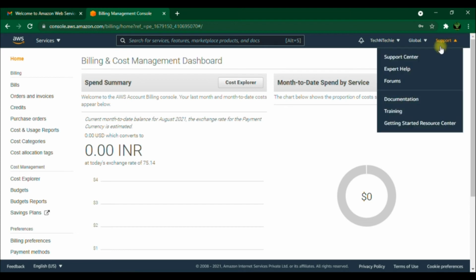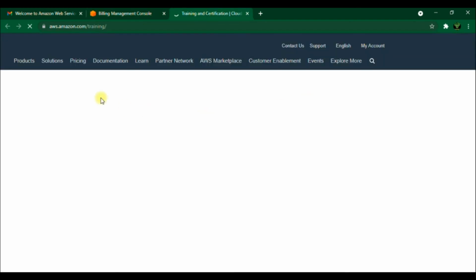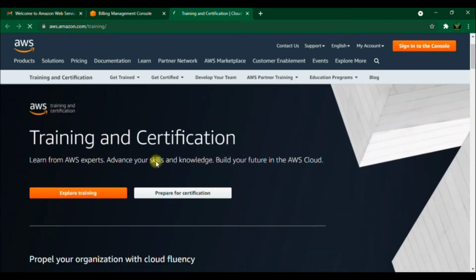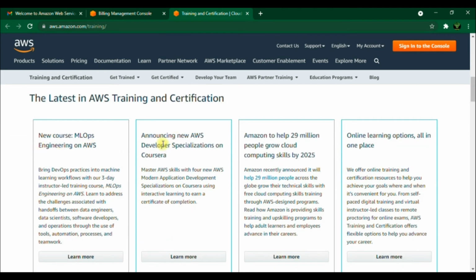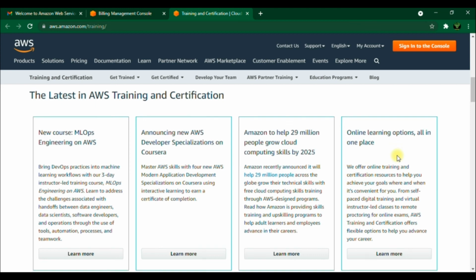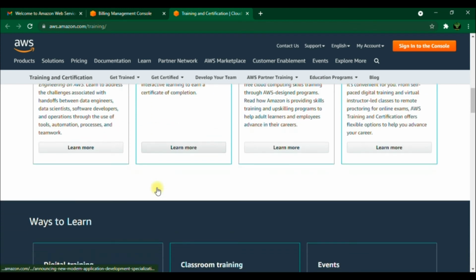You can get it from here, Support, and go down to select Training. Okay, you will be on the training and certification page. You will get the option to explore training and prepare for certification. Just scroll down to get the latest in AWS training and certification. What are the latest trainings there? You can see it. New courses are available and you can learn from here.